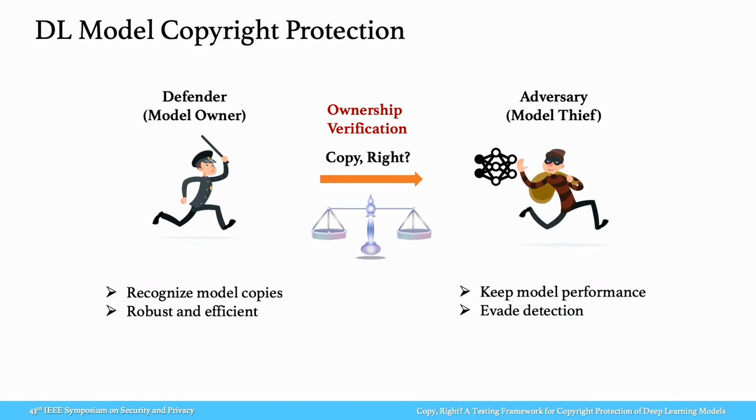Here, we consider a typical attack defense setting with two parties, the defender and the adversary. The defender is the model owner who trains a deep learning model using private resources. The adversary attempts to steal a copy of this model, aiming to mimic its functionality while evading detection, and the defender hopes to recognize model copies, that is, model ownership verification. This process should be robust and efficient.